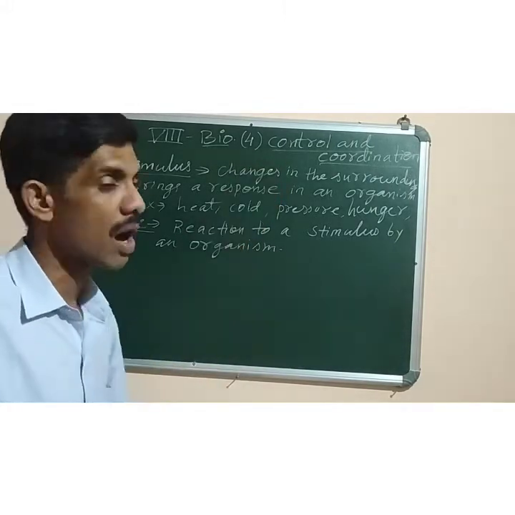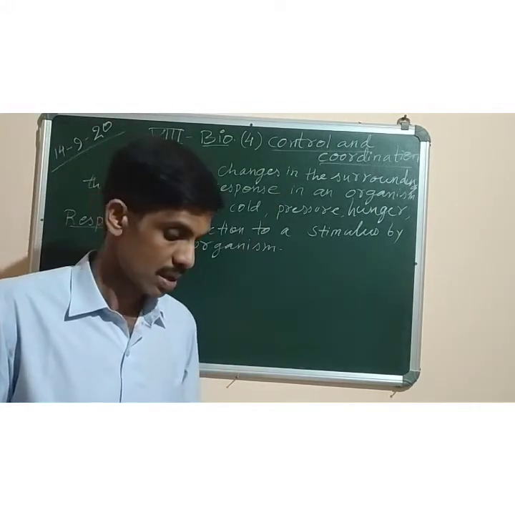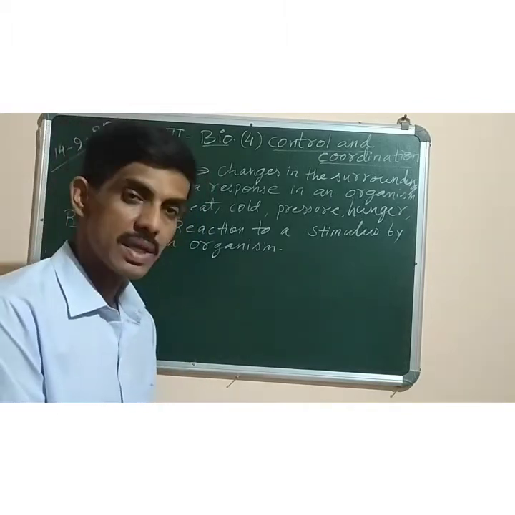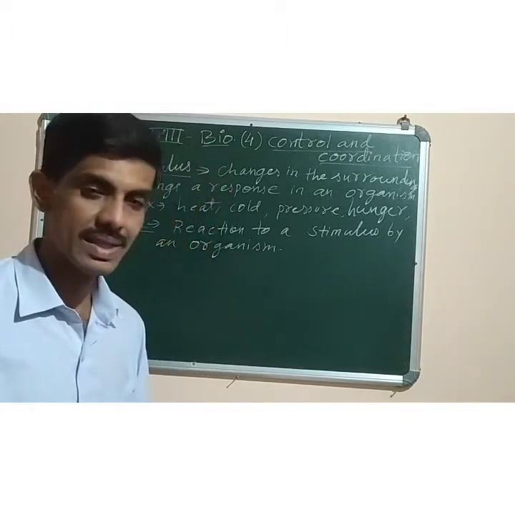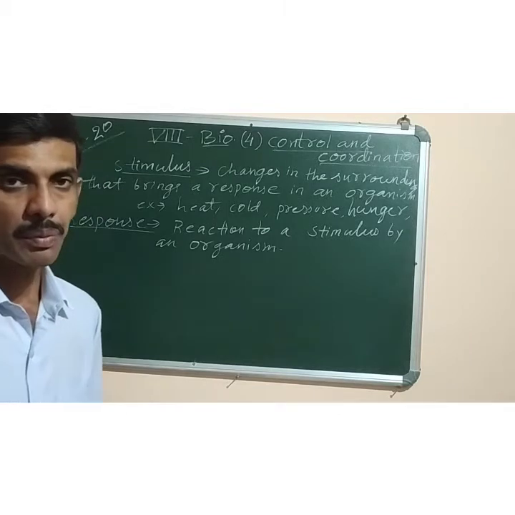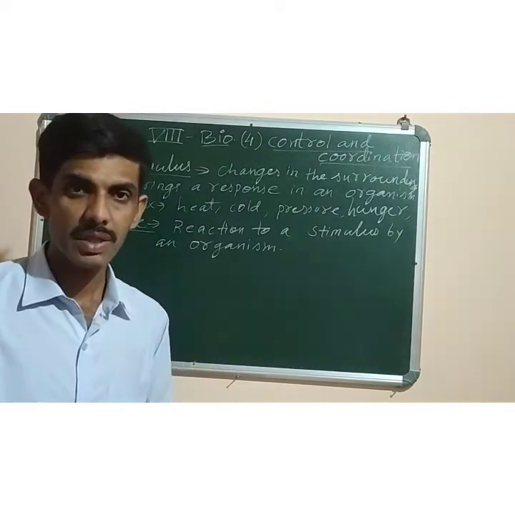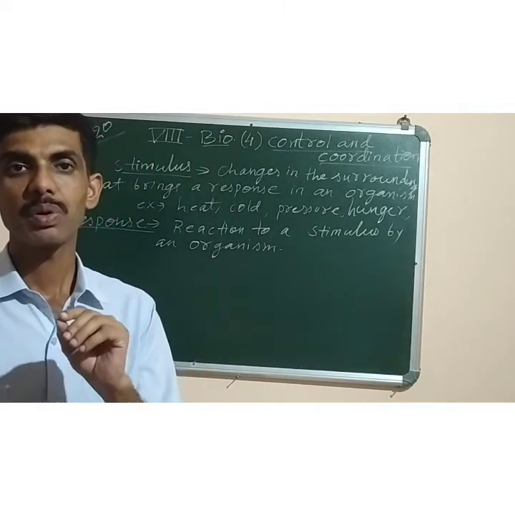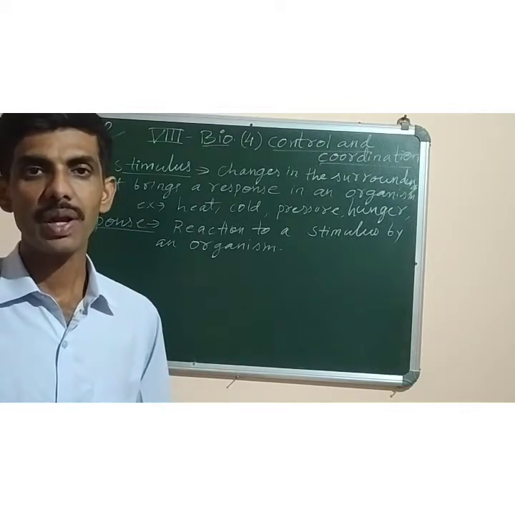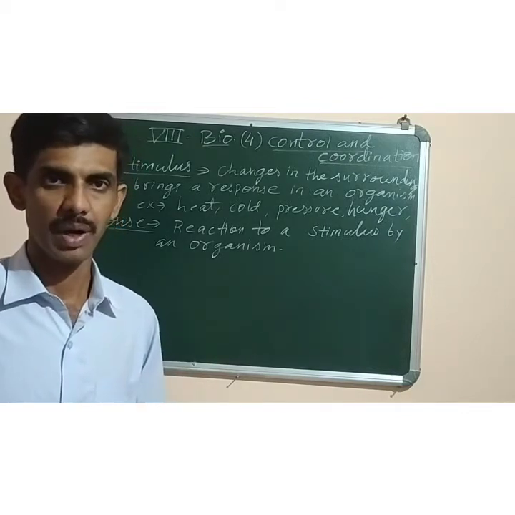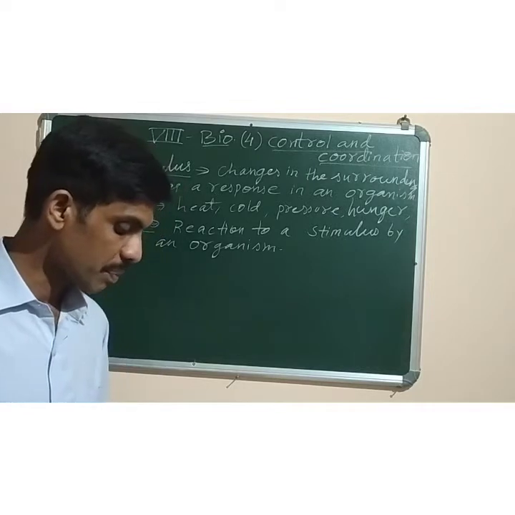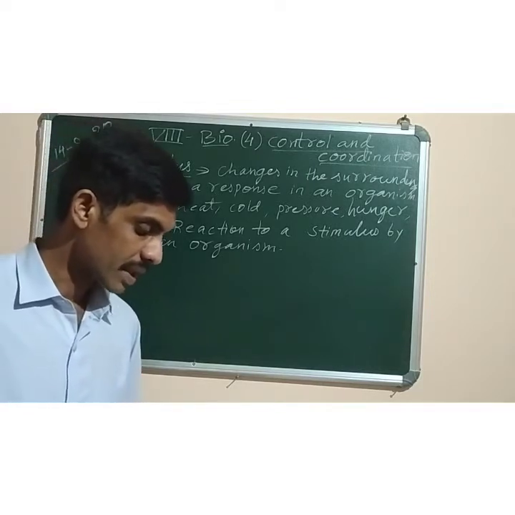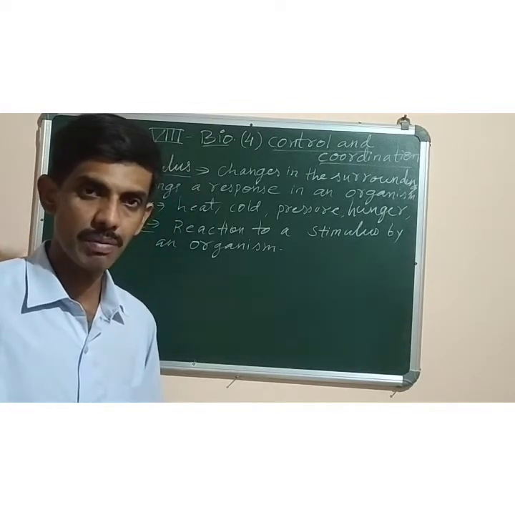It is done by our nervous system. Okay. So the next topic we are going to do is the nervous system. The nervous system and endocrine system are the two systems that help to control and coordinate all the functions of our body. Now you can see on page number 67, the central nervous system is shown.